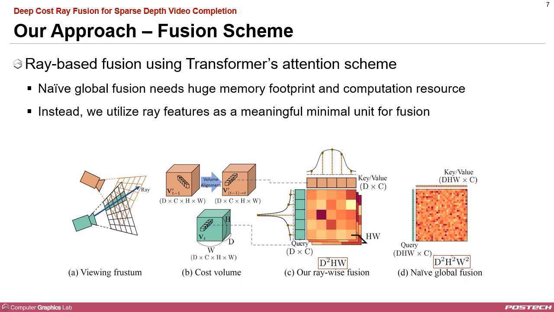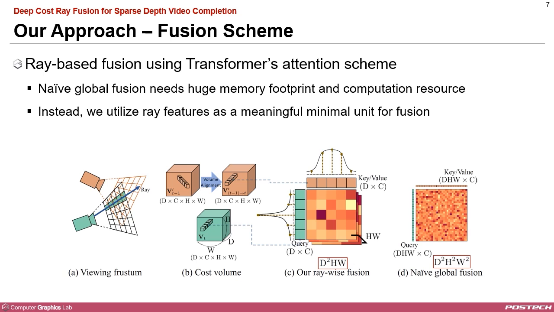Next, I will explain how we fuse two temporally adjacent cost volumes. Essentially, we employ transformer-based attention, which has been successfully applied in various fields. A straightforward approach might be to linearize all voxels in the cost volumes to create feature sequences and apply attention. However, such a global fusion is impractical due to the significant memory and computation required.